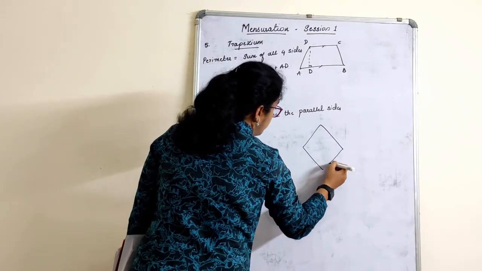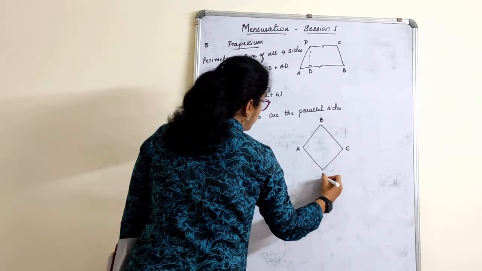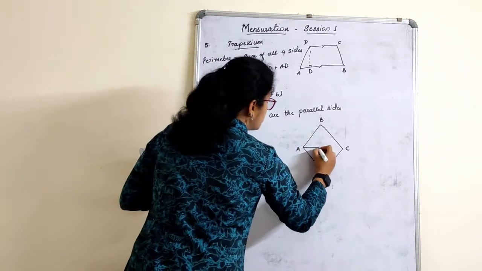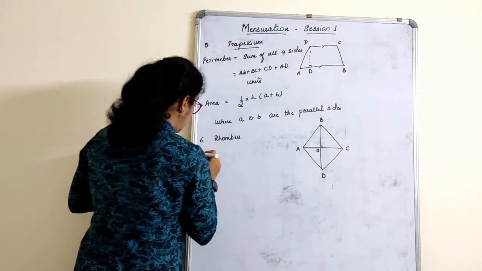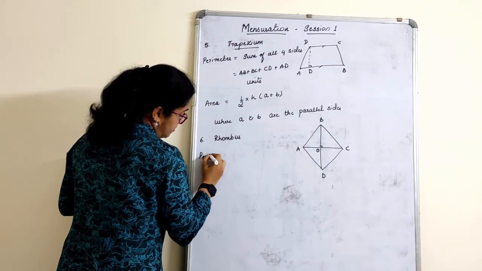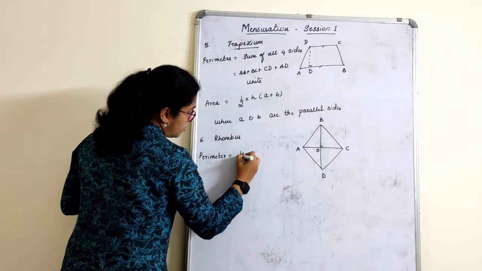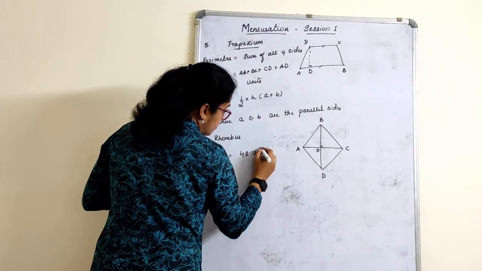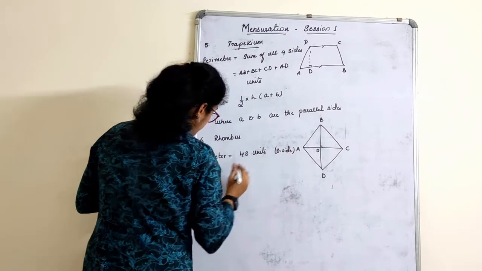What is the perimeter of a rhombus? Is the perimeter of a rhombus the same as the perimeter of a square? Yes. Why? Because all the sides are equal. So, perimeter is equal to 4 into S units, where S is nothing but the side.